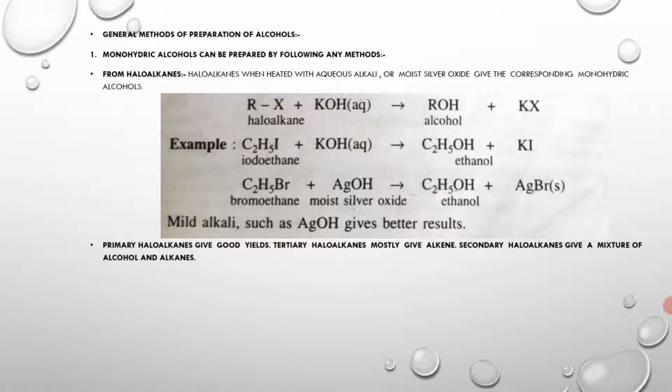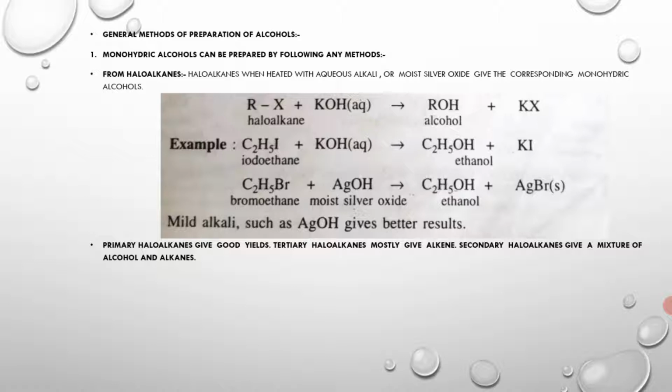Similarly, primary haloalkanes give good yields. Secondary haloalkanes give a mixture of alcohol and alkenes, while tertiary haloalkanes mostly give alkenes.